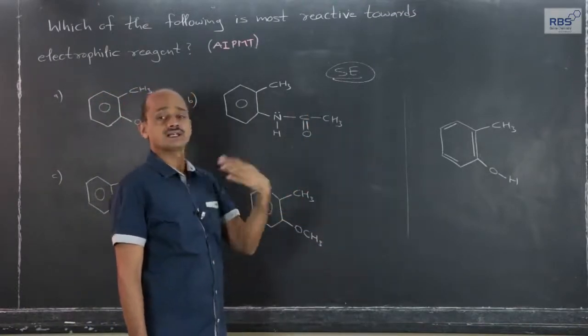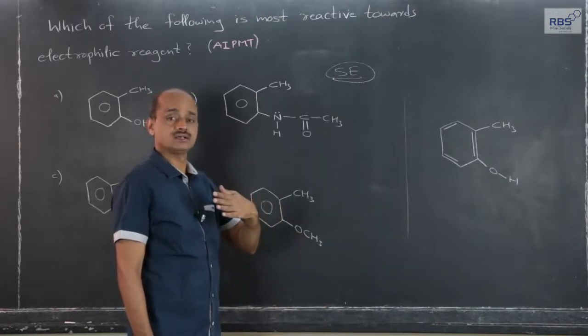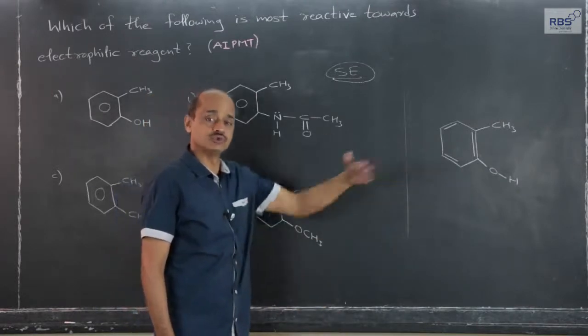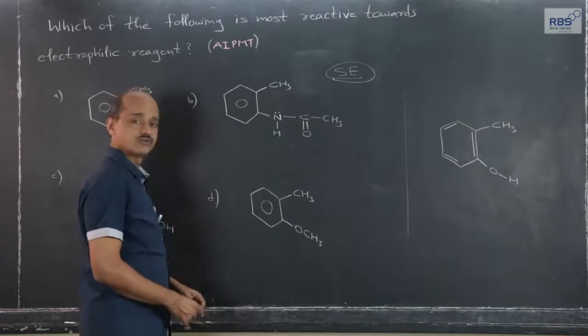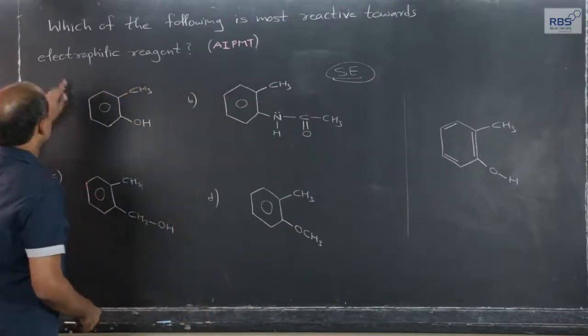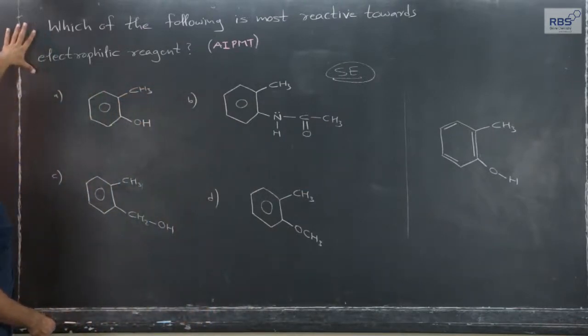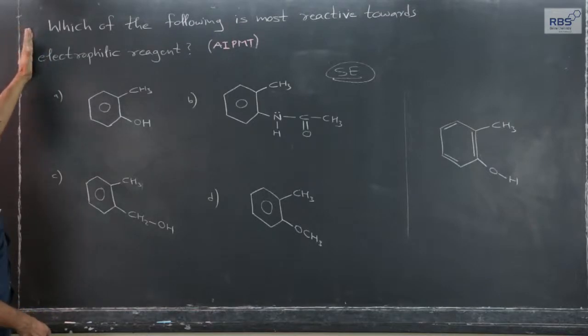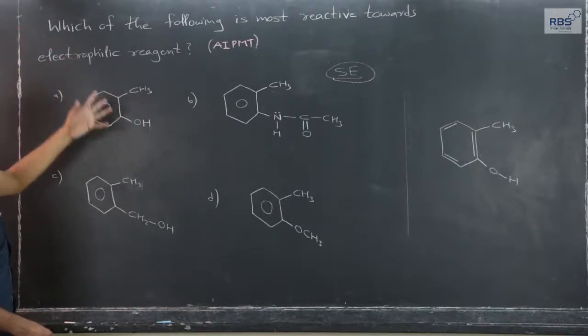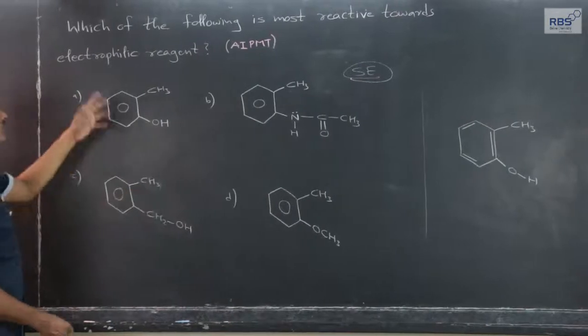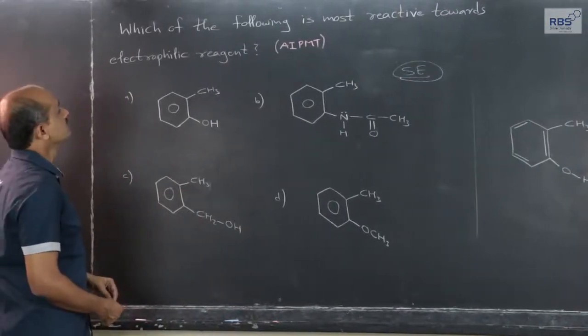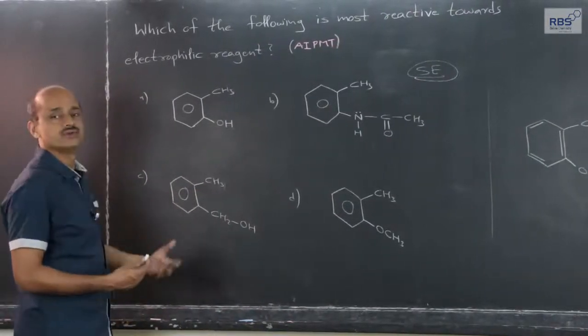Br plus attacks, NO2 plus attacks, and hydrogen in the form of H plus leaves: electrophilic substitution reaction. Which of the following is most reactive for electrophilic substitution reaction? Means some electrophile is going to attack these reagents, and in which case the reactivity will be good.